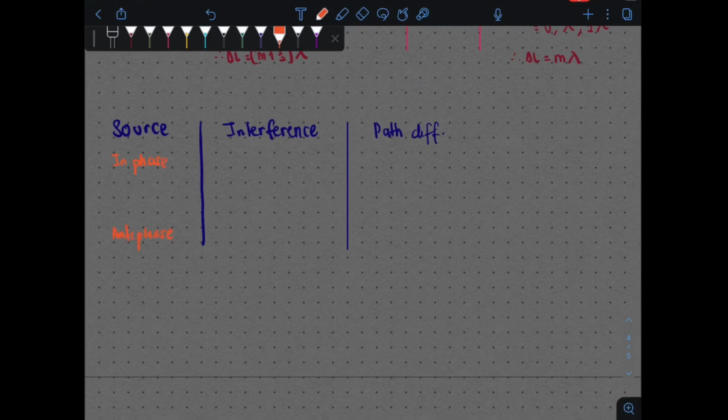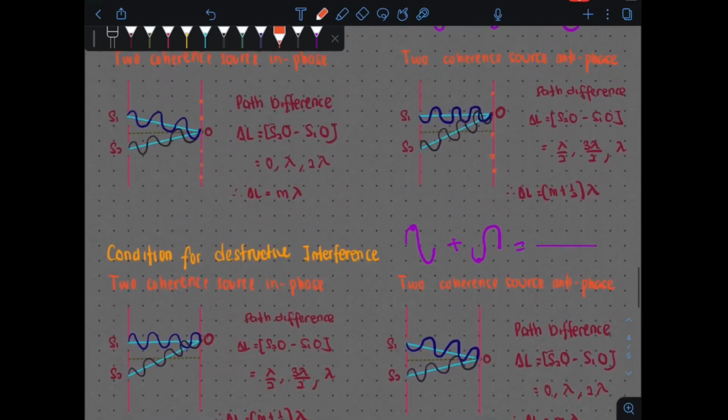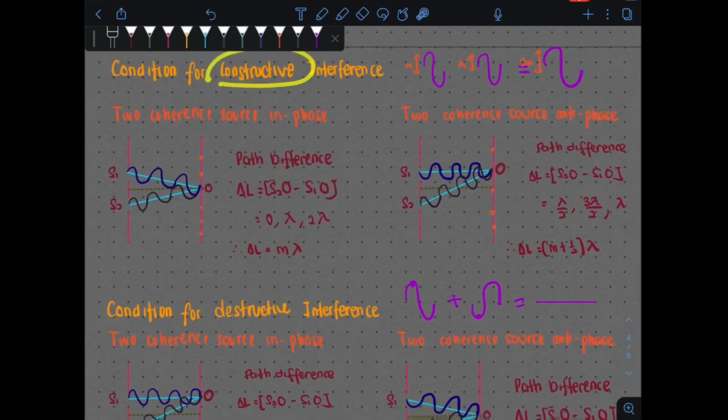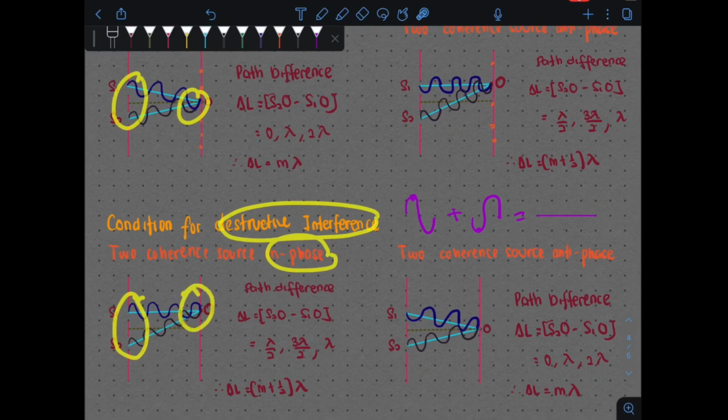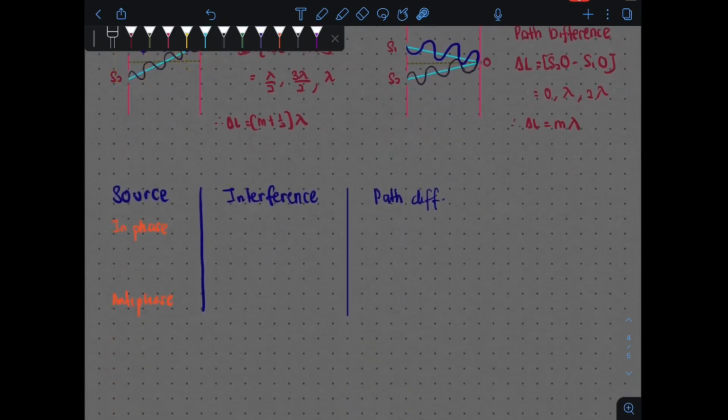Kita ada dua jenis. So dalam in phase, interference itu boleh menjadi either dia interfere constructively, source kita in phase, interfere constructively, iaitu dia bermula pada fasa yang sama, dia berakhir constructively, ataupun dia in phase tapi dia interfere destructively, dia bermula pada fasa yang sama, dia berakhir destructively. So your in phase can have two types of interference, iaitu constructive ataupun destructive. Okay, for constructive interference, the path difference adalah sebanyak m lambda. For destructive interference, dia adalah m plus half lambda dekat sini.